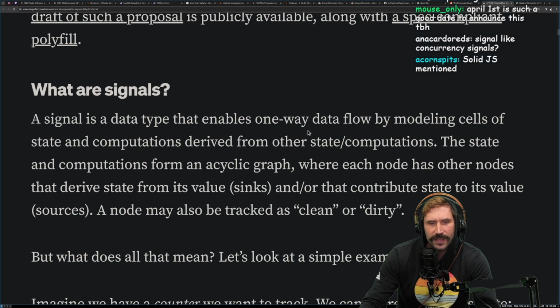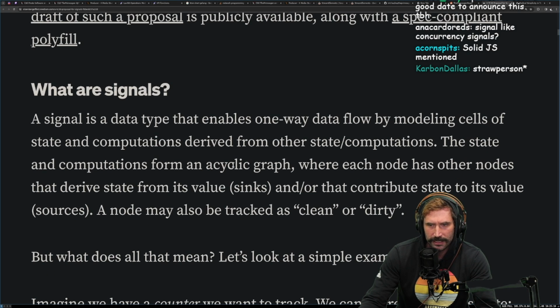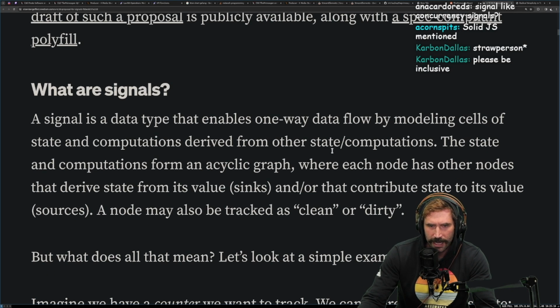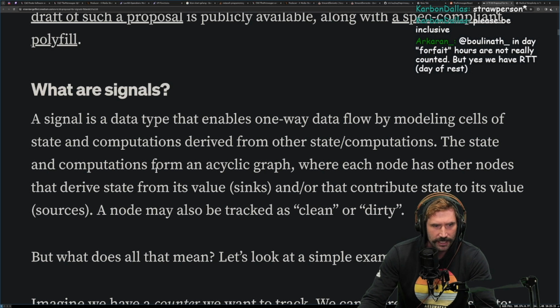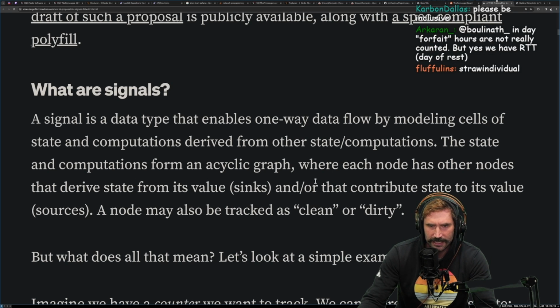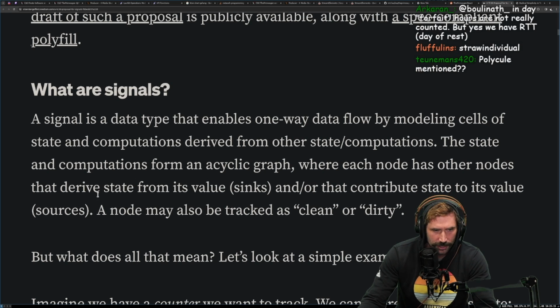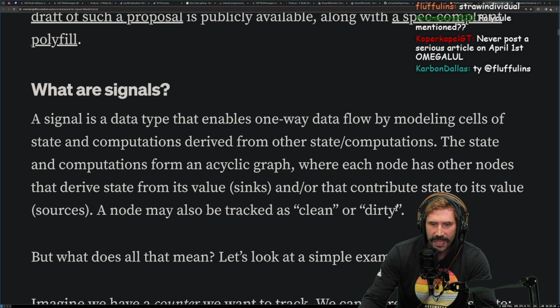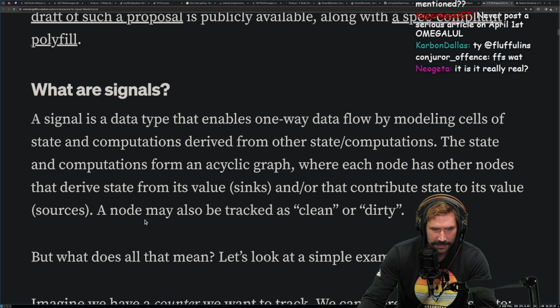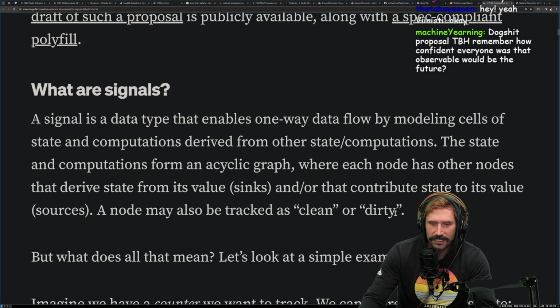A signal is a type of data that enables one-way data flow by modeling cells of state and computations derived from other state/computations. The state and computations form an acyclic graph where each node has other nodes that derive state from its value, sinks, and/or contribute state to its value, sources. A node may be tracked as clean or dirty.